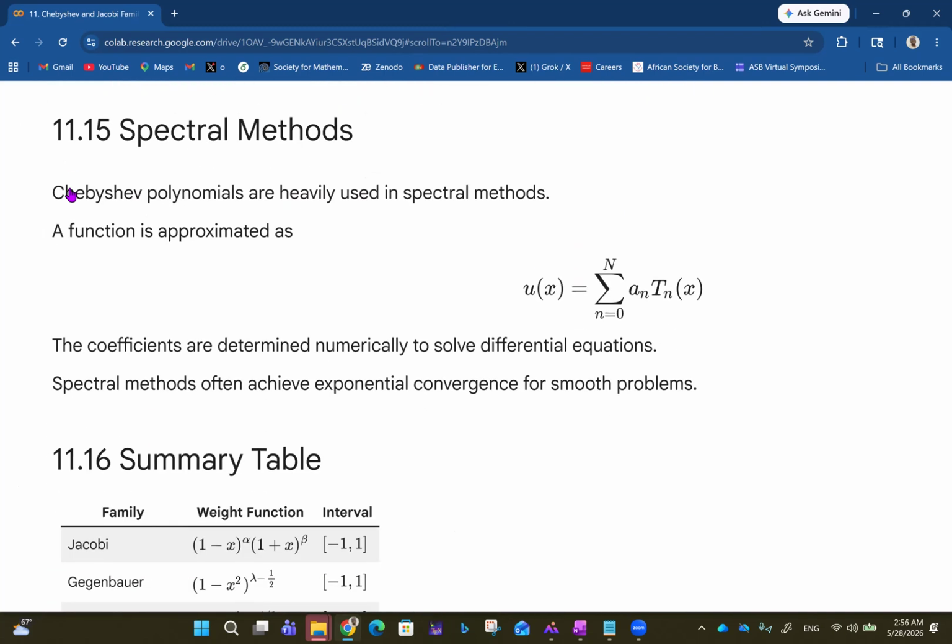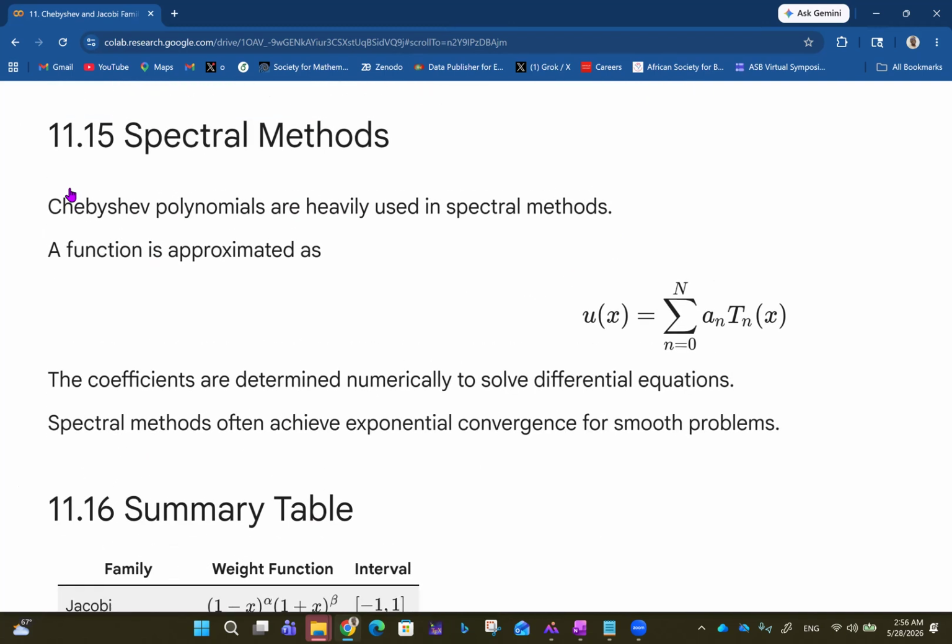And then we have the spectral methods. Chebyshev polynomials are heavily used in spectral methods. A function is approximated as u of x equals the summation from n equals 0 to N of a sub n T sub n of x. The coefficients are determined numerically to solve differential equations. Spectral methods often achieve exponential convergence for smooth problems.